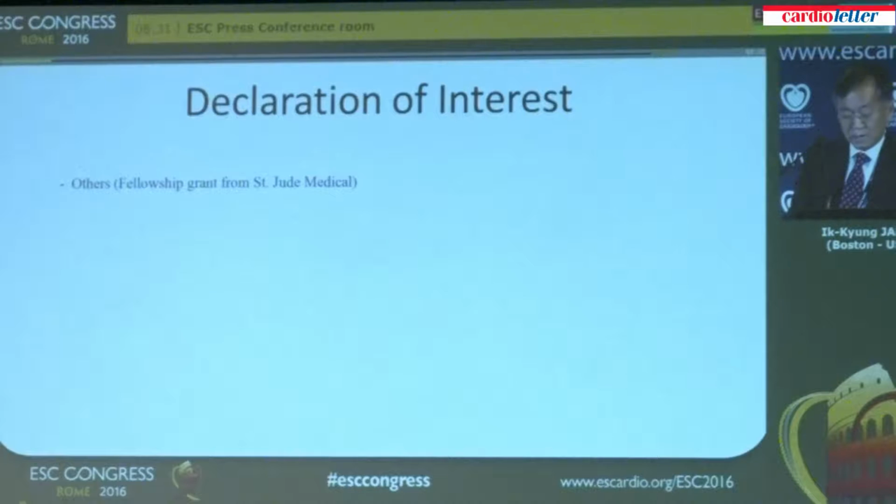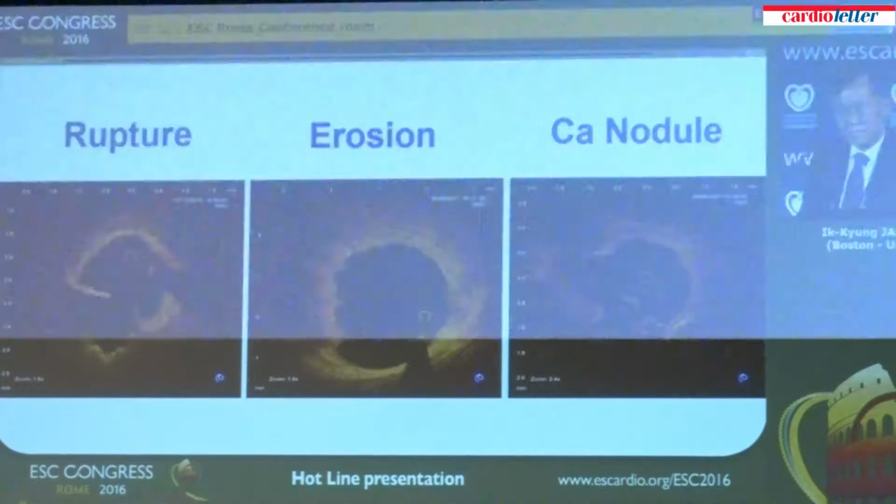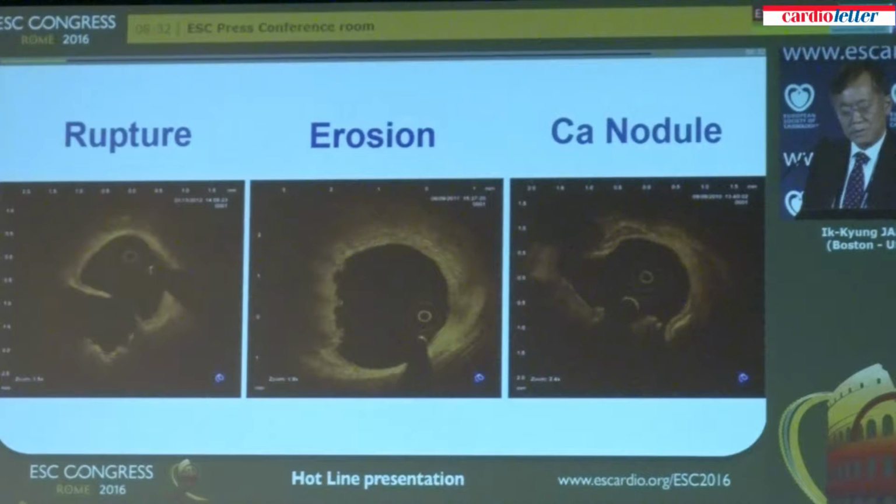This is my personal conflict of interest. This study was funded by AstraZeneca China. The study was done in Harbin, but the concept, protocol, and analysis were done in Boston.